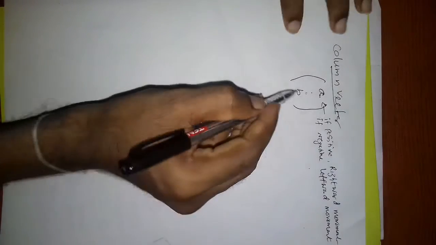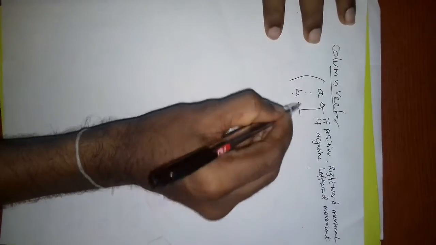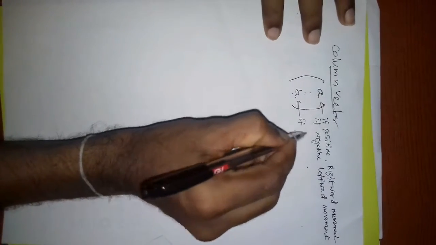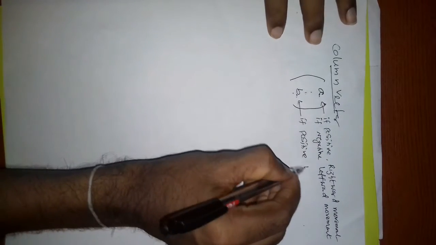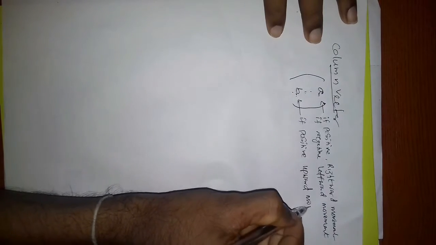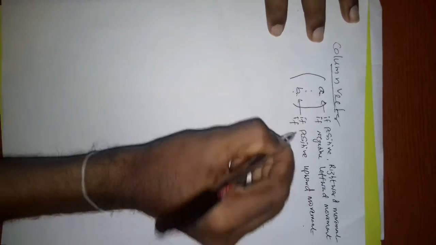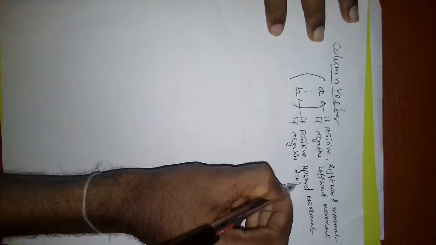Now this b represents upward or downward movement. If positive, upward movement. But if negative, downward movement.